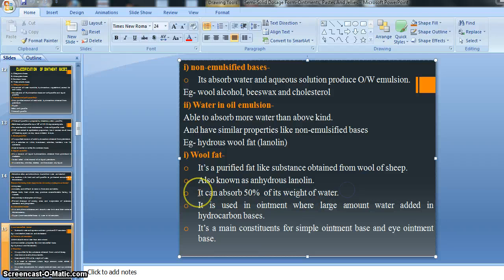So this statement says wool fat can absorb 50% of its weight of water, right?